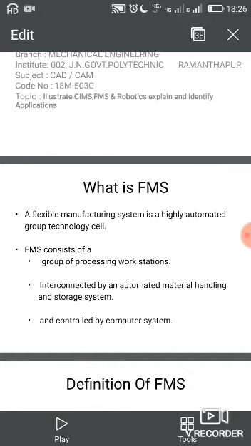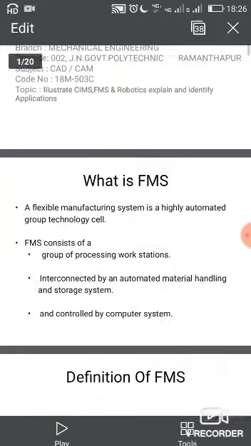Next, automated material storage, transport and transferring system. Next, manufacturing controlling system. Additional subsystems can be linked by the FMS for a unique machining process. Unique means a single line, a straight line.